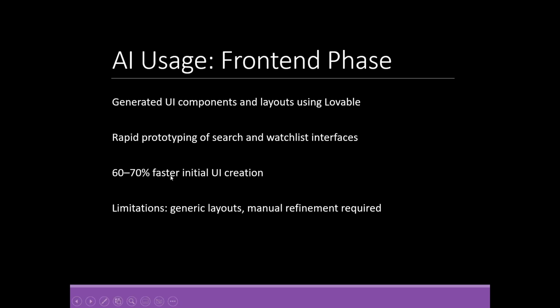So for AI usage in the front-end phase, we generated UI components and layout using Lovable, like I said, and rapid prototypes of search and watch list interfaces, 60 to 70% faster initial UI creation, but for the limitations, we had generic layouts and manual refinement was required.